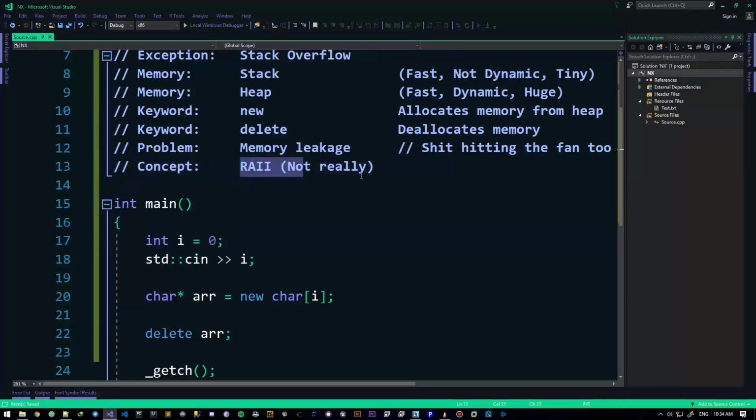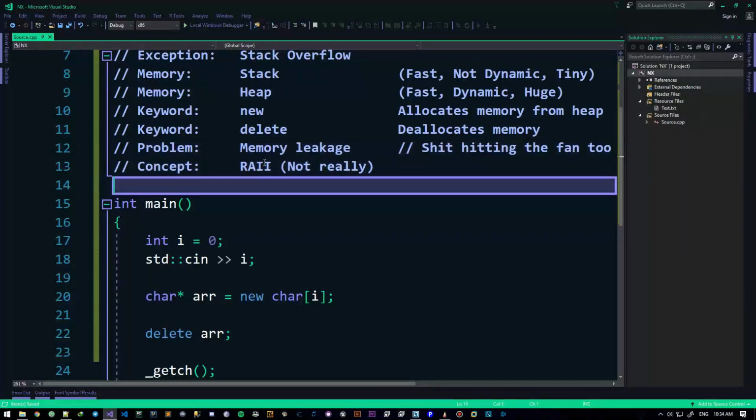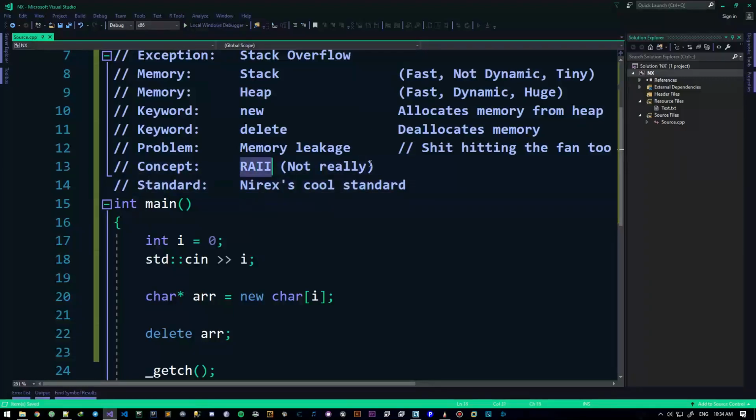Now let's talk about RAII. Not really. We're going to talk about the concept RAII follows and the standard I follow. RAII stands for resource acquisition is initialization, but we don't really give a damn about that.